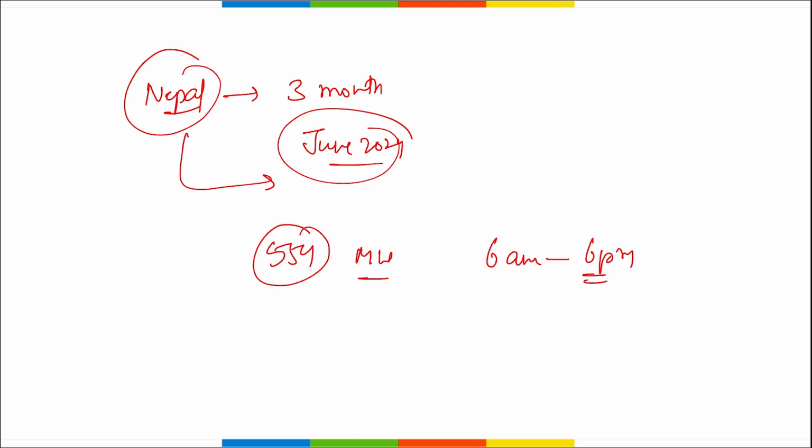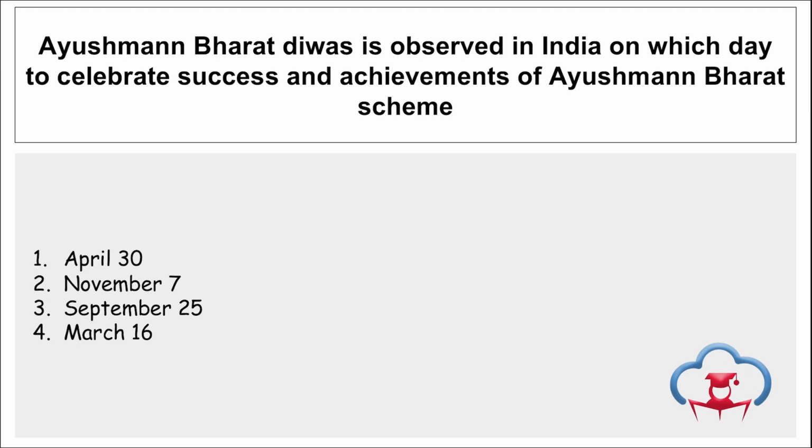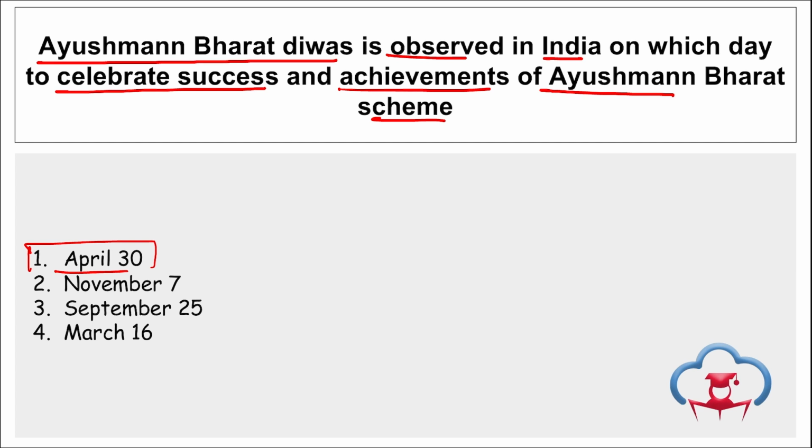So these were your important current affairs for the topic national affairs for March month. Now let's move to some revision part that will be very beneficial for your learning. Next is Ayushman Bharat Divas is observed in India on which day to celebrate success and achievements of Ayushman Bharat scheme. So this day is observed on 30th of April to raise awareness about the objectives of Ayushman Bharat, a flagship scheme of the Ministry of Health and Family Welfare.